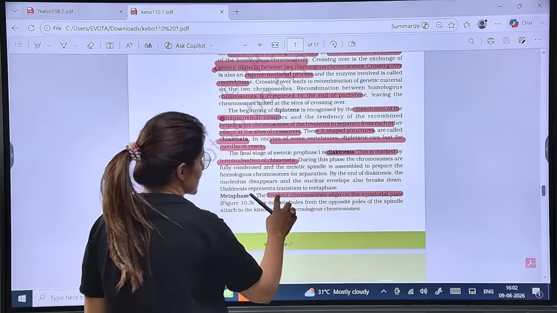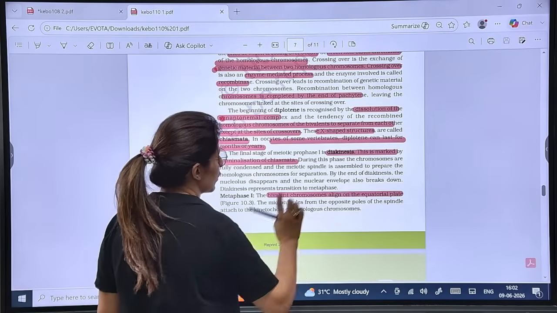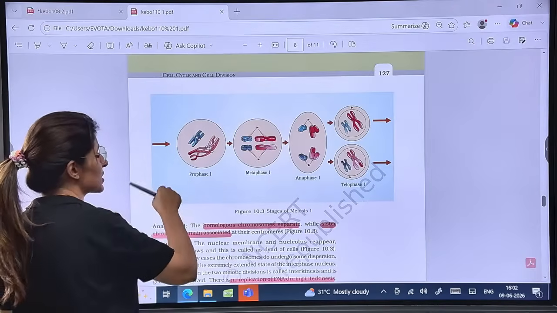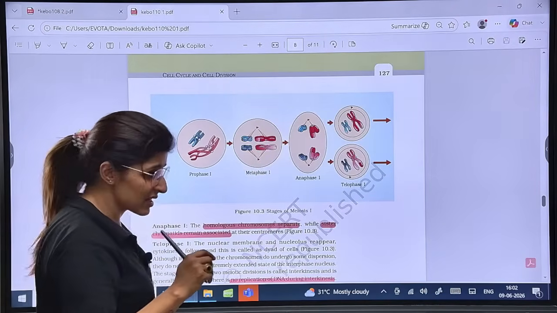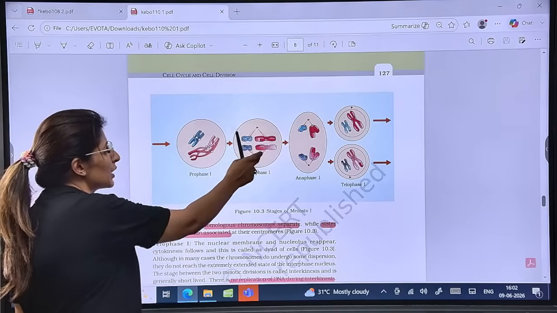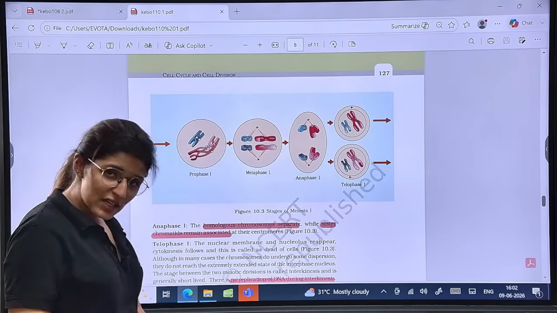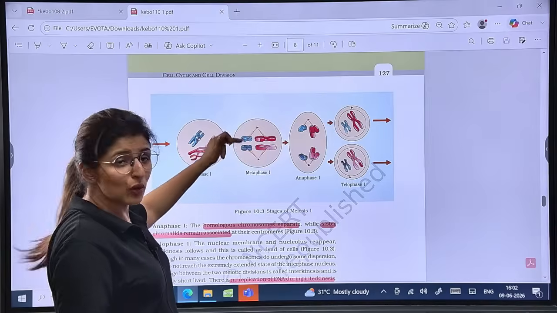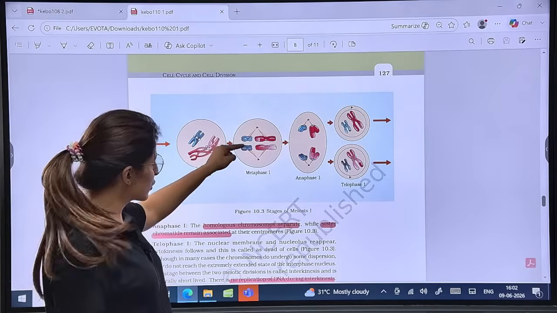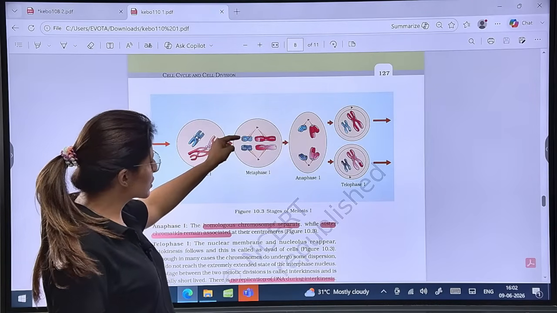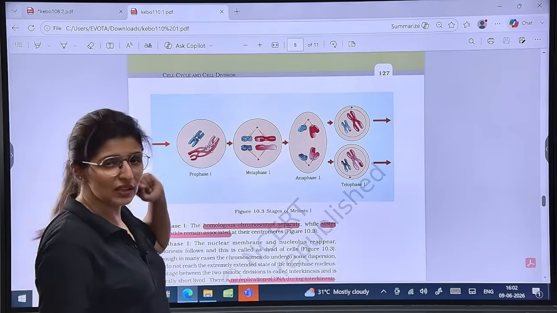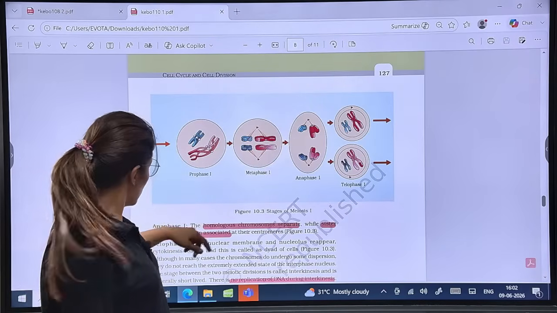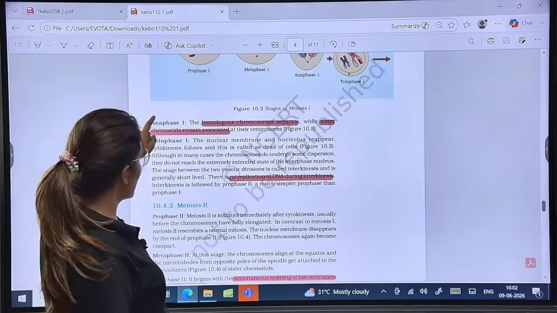Now, metaphase: bivalent chromosomes align on the equatorial plate, just like in mitosis, but the difference is here there will be 2 equatorial plates formed, such that on each equatorial plate, one of the homologous chromosomes will align. See, these are homologous. So one of the homologous is on one equatorial plate, the other on the other equatorial plate. Are you getting that?